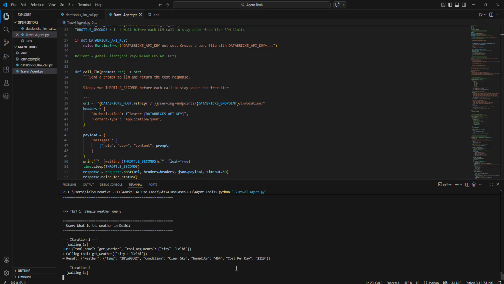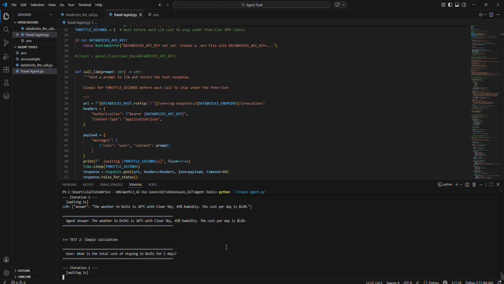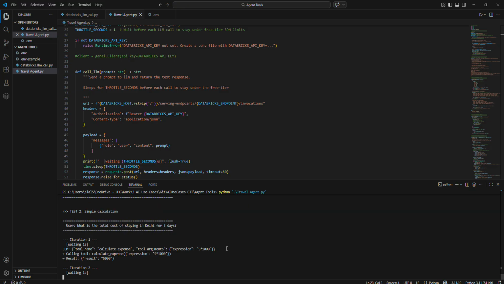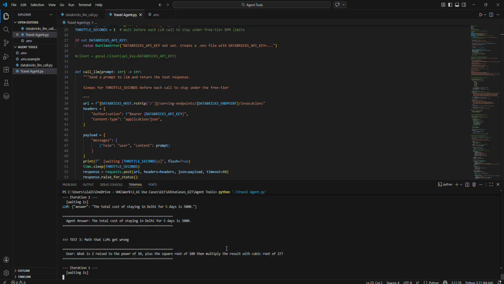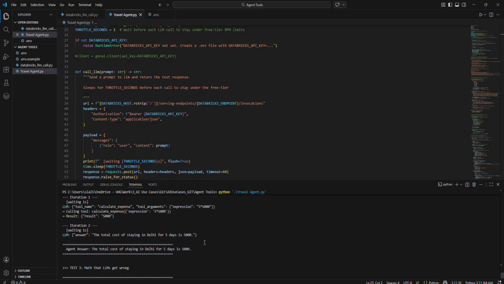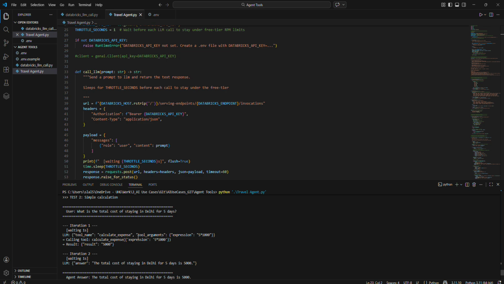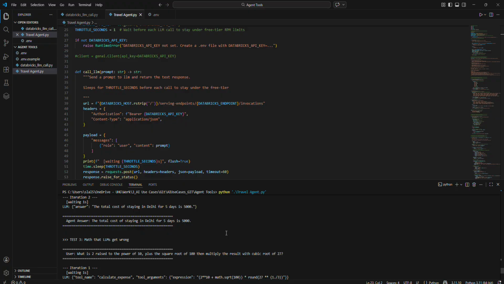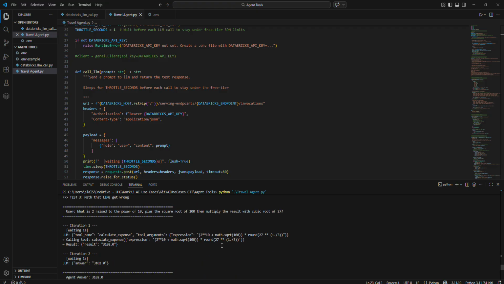For a basic question, it may still be able to answer correctly, but for complex questions it may struggle. For example, if you see for expense, it has not taken the 120. It is taking on its own. It is hallucinating and taking $1,000. So that's how different LLMs behave. And maybe if I work around with the prompt, it may still take it. But still, I just wanted to show this.